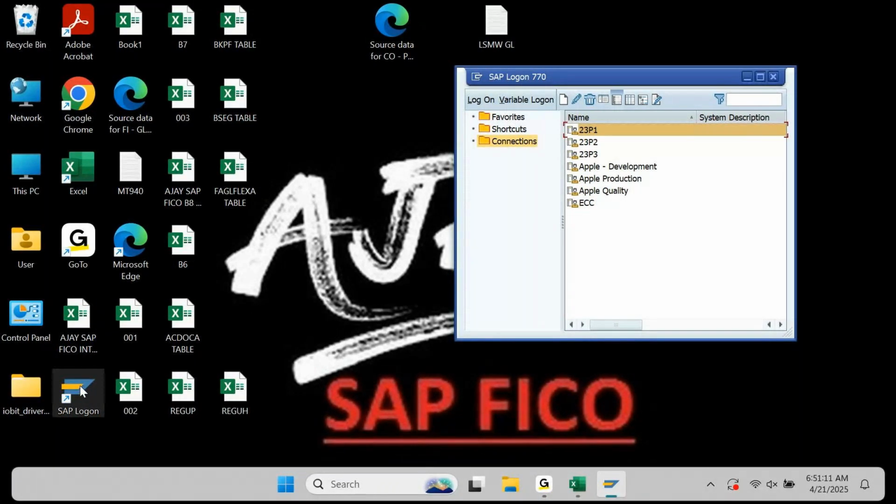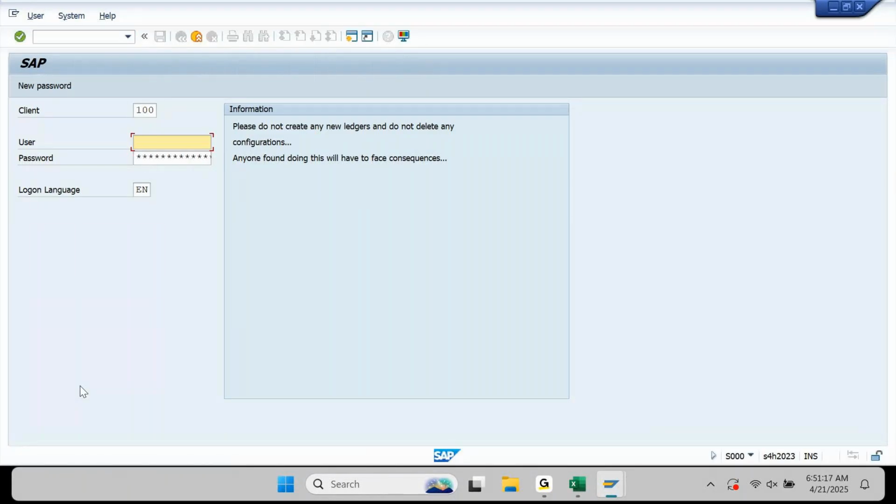I should know, okay, I should go to development. When I click on development or whatsoever, I need to make sure where I should log in. Here you have the client number. All this information you need to ask confidently to your existing team member, to your existing consultant. They will only tell you, but if they are not telling, you need to ask. Even to ask, you need that courage, you need that confidence.